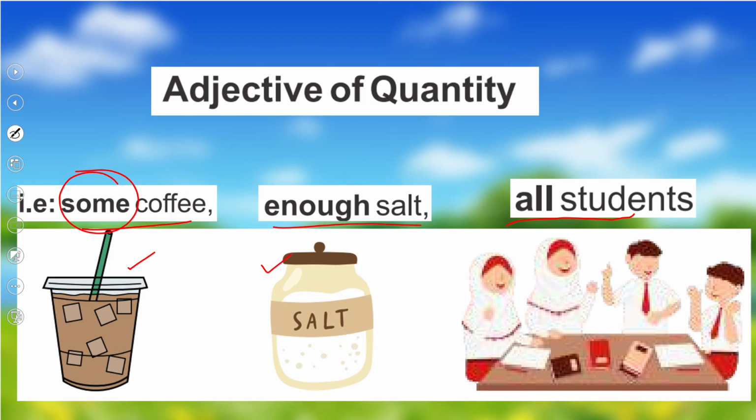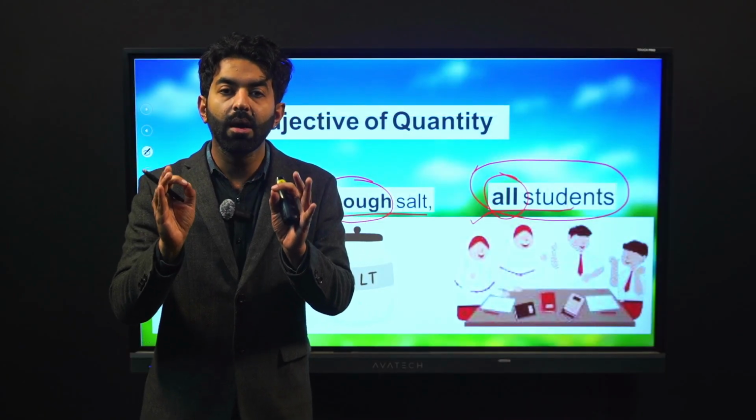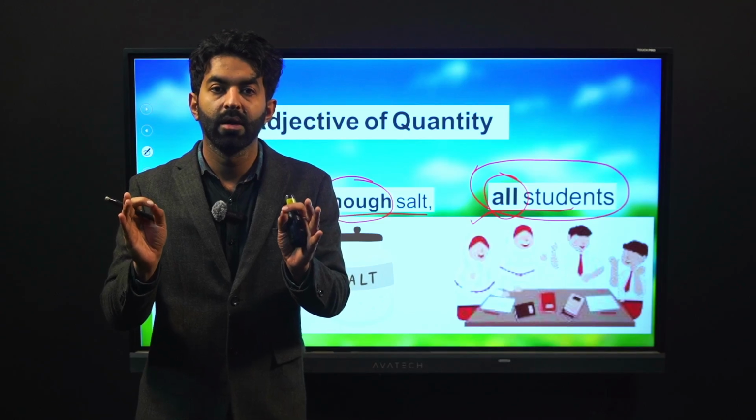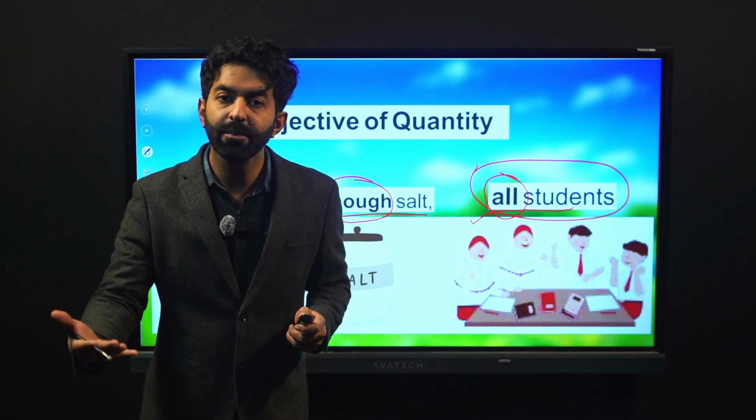Salt. How much salt? What is the quantity? Enough salt. That salt that is enough. Students. How many students? What are the numbers? All students, which means all the students are included. The words all, enough, some are adjectives of quantity. They tell us about the number of something. So, I hope that you can come up with more examples on your own.